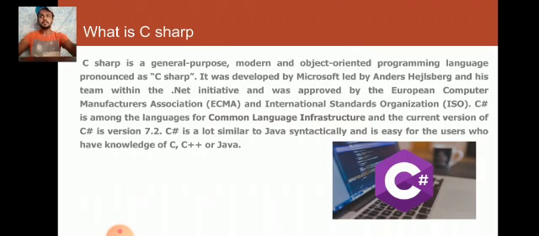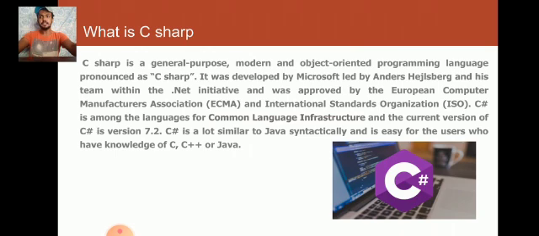What is C Sharp? C Sharp is a general purpose, modern and object-oriented programming language. It was developed by Microsoft, led by Anders Hejlsberg and his team within the .NET initiative, and was approved by the European Computer Manufacturers Association and the International Standards Organization, ISO.